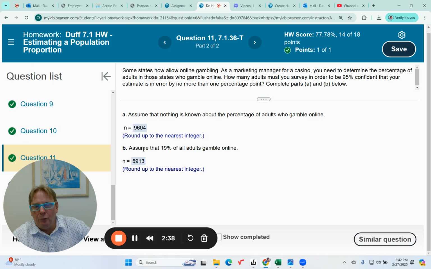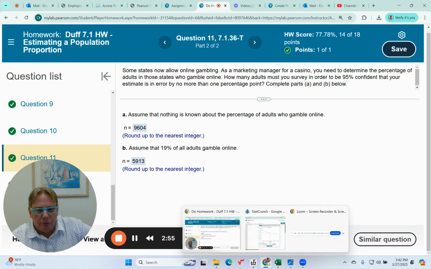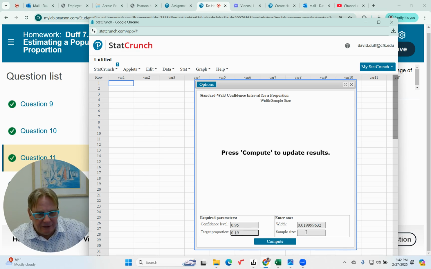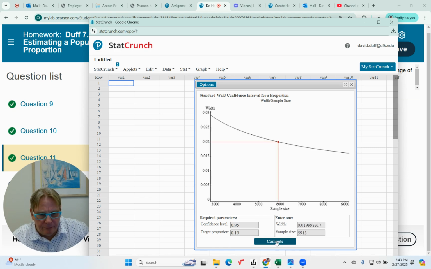Now, we have some previous information that we can use. We can assume that 19%, or 0.19, of all adults gamble online. So we're going to take this information, go back to StatCrunch, and enter as our target proportion, or p-hat, 0.19 instead. I'm going to go ahead and change this back to 0.02. And then we'll hit compute, and that will give us 5,913.